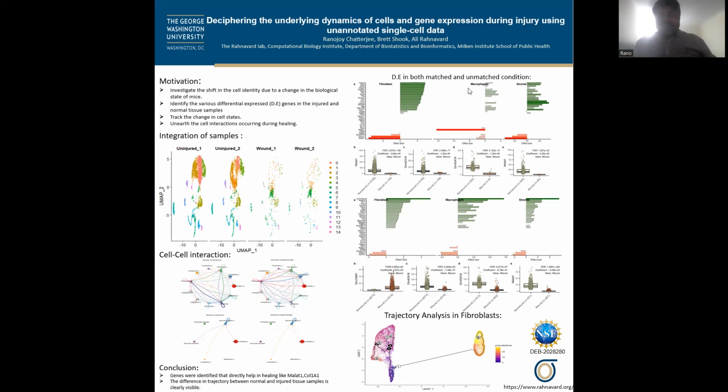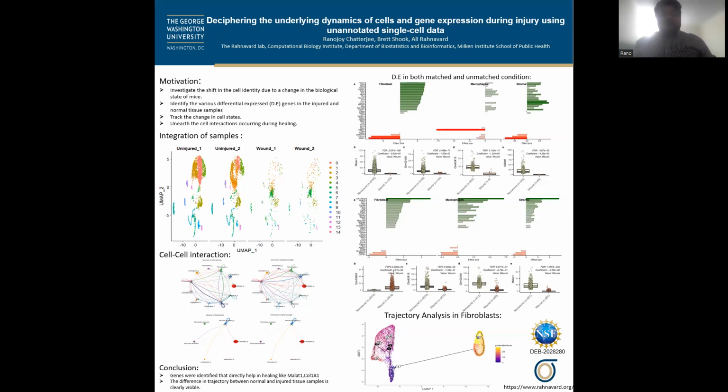The top 20 differentially expressed genes were used as the reference, and based on these top 20 differentially expressed genes from fibroblasts, we mapped macrophages and stroma. In the bottom section of the plot, we showed the most significant genes and the difference between expression in the injured and uninjured categories. Similarly, we also ran a differential expression test on unmatched data and followed the same strategy.